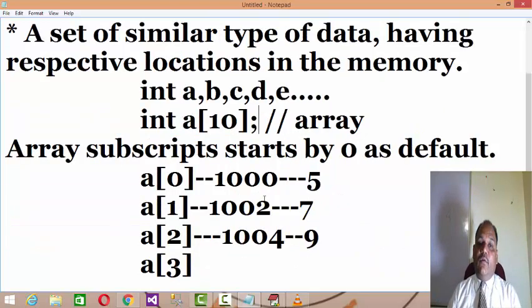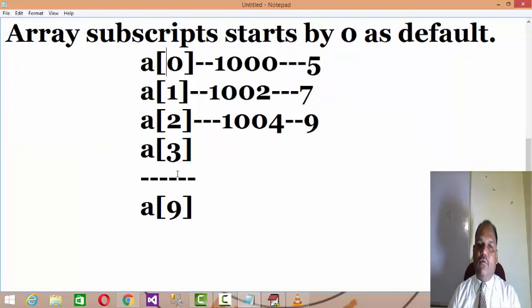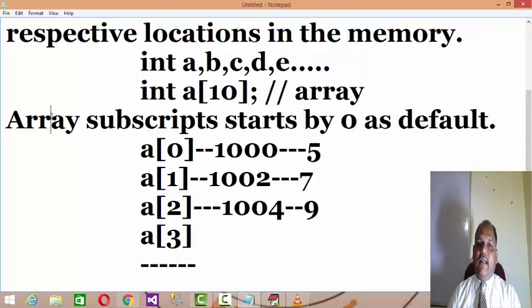So what advantage will you get? By default, the compiler will divide it into the number of subscripts starting from 0 to n, because array subscript starts at 0, and we don't need any separate variables.